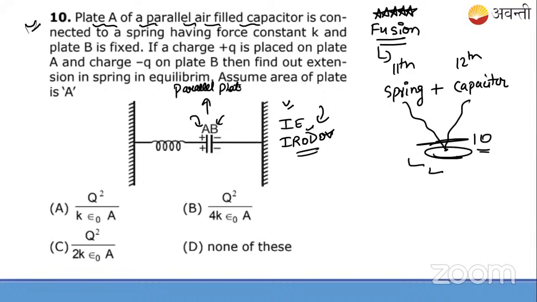Parallel plate capacitor. Tomorrow, don't forget to come, because tomorrow we'll be studying the actual session. Today is just a knowledge-based session. I mean, it's just a quiz session here. I just want to know your knowledge. It is a prerequisite session. Okay. Tomorrow we'll start with the actual session, the theoretical session.